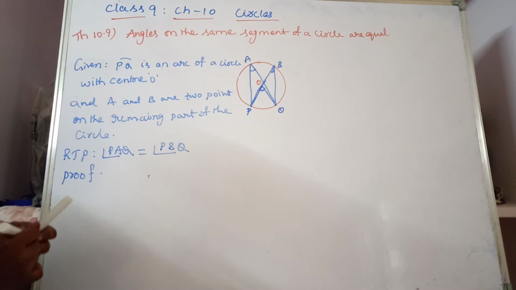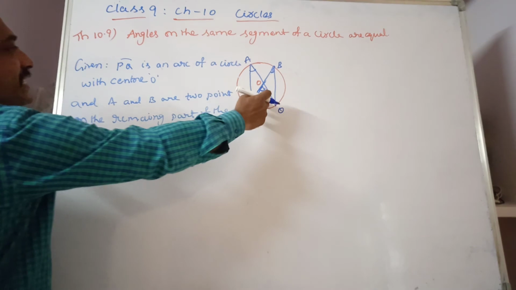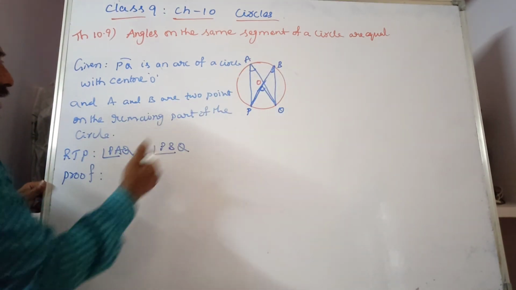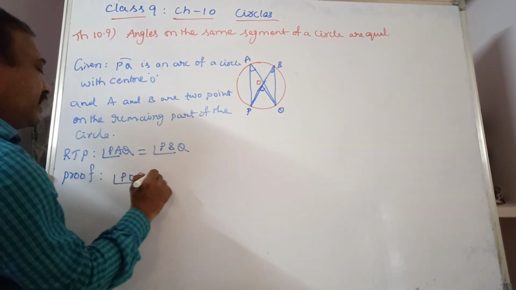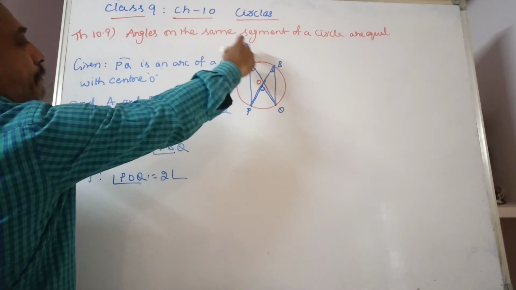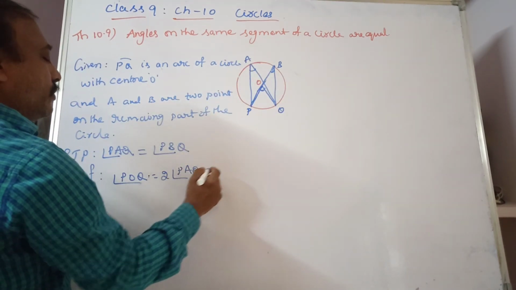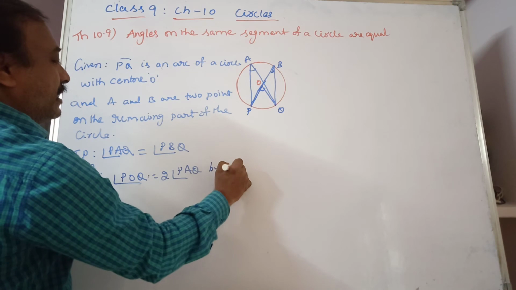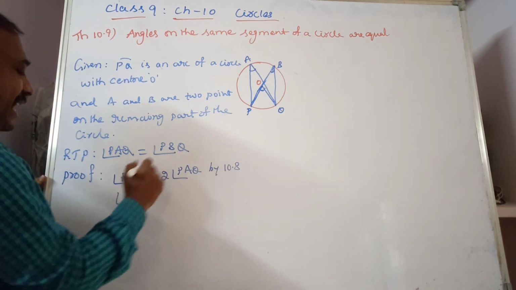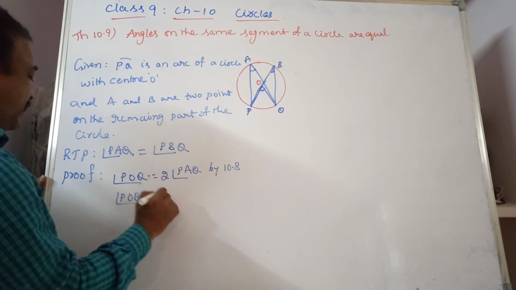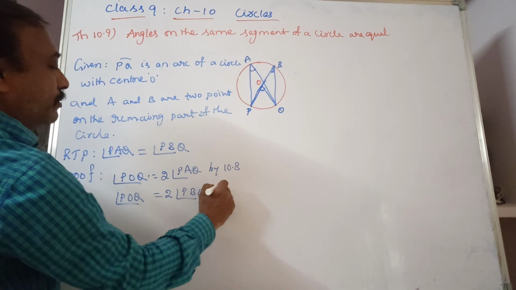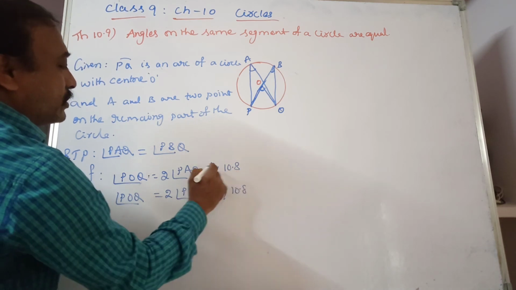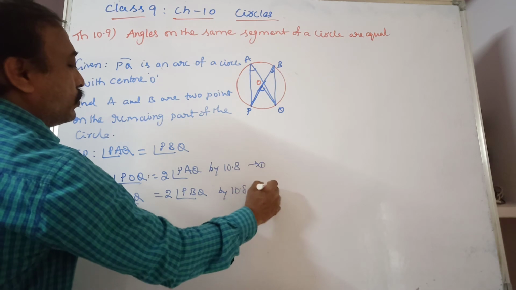See here. Just now we proved theorem 10.8: the angle at the center is double the angle at the remaining part of the circle. We just use that statement. Angle POQ is equal to 2 times angle PAQ by theorem 10.8. Similarly, angle POQ is equal to 2 times angle PBQ by theorem 10.8. So this is equation 1 and this is equation 2.